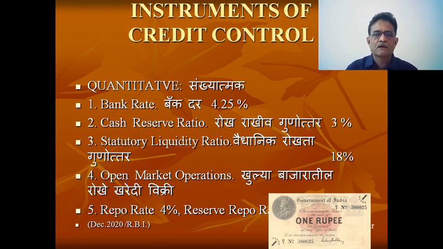So we have observed a continuous decline in CRR as well as in SLR. I can remember that in the older days, in the year 1991, the CRR plus SLR was up to 50%. So only 50 rupees were available with the commercial bank to provide loans. So how can they earn more interest on that, and how can they pay back interest to the depositors? So the profitability has gone down. After the Narasimhan Committee's recommendation, the CRR and SLR have gone down in the Indian economy.